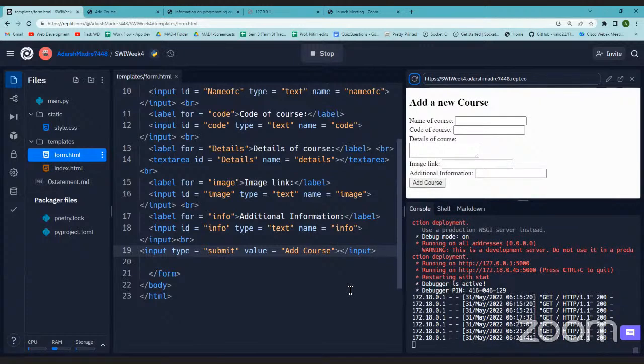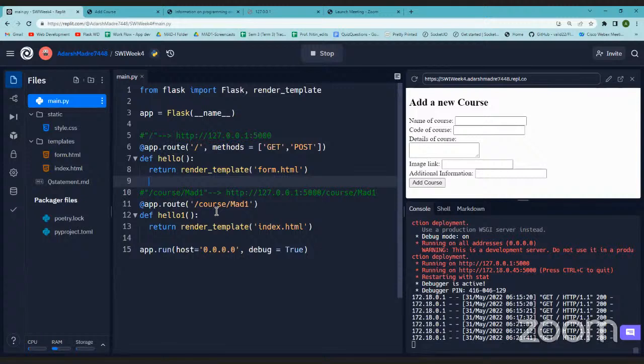So what will happen when you hit submit? When you hit submit, this form will make a request to the same URL using some other method, not get. Now, what to do when the other method comes? I mean, what should the server do when a request is made to a URL with any method other than get? That we have to define here. We will see how to define that.